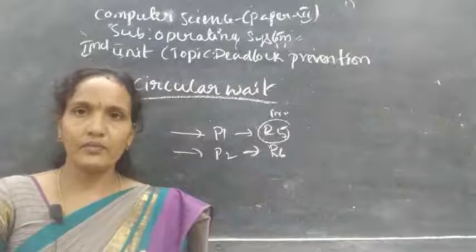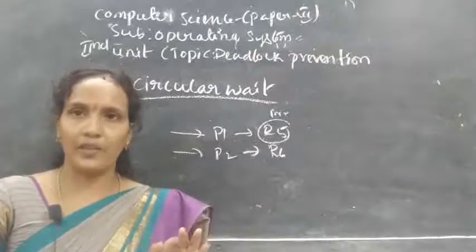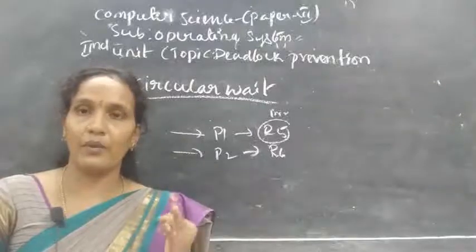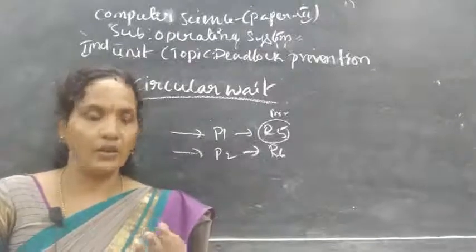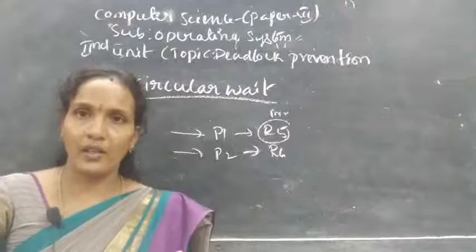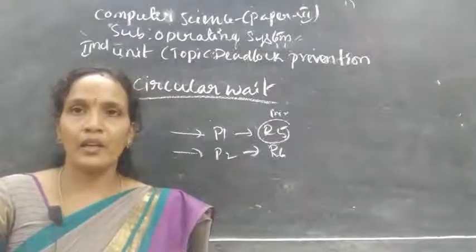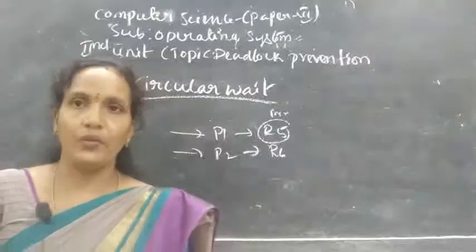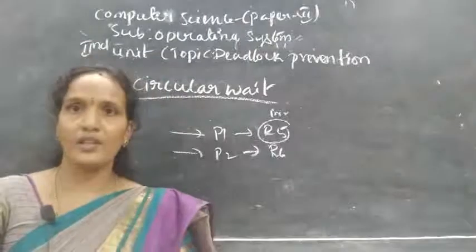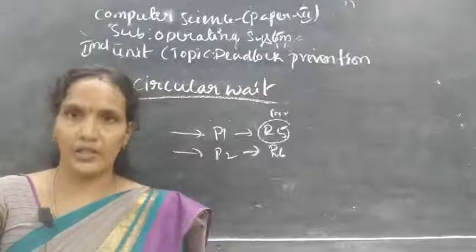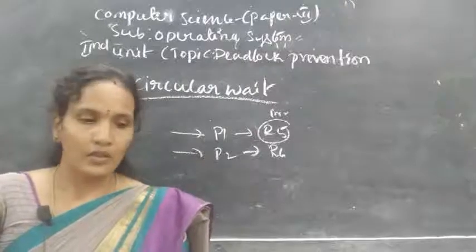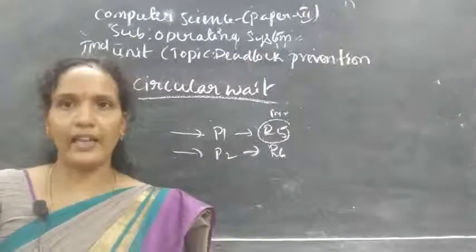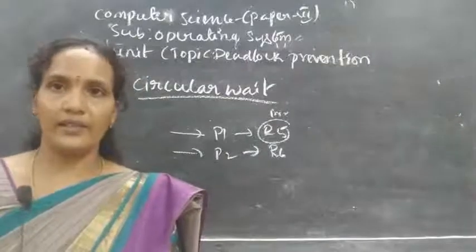Clear? So today we completed deadlock prevention. For deadlock prevention, first you need to decide under what conditions you get a deadlock: mutual exclusion, no preemption, circular wait, and hold and wait. Four conditions are there, and you need to think of solutions for those four conditions. So that's all for today. In the next class I will explain deadlock avoidance. Thank you.